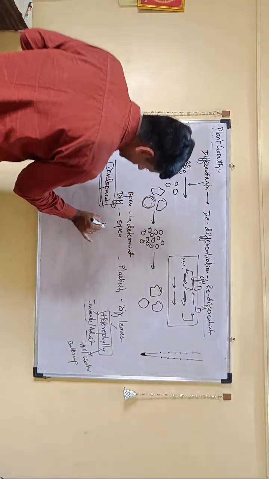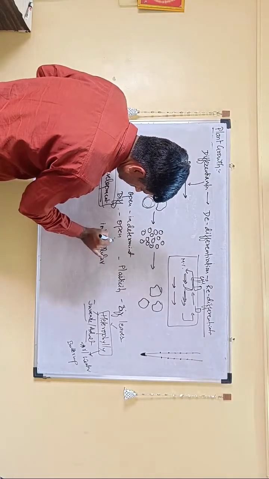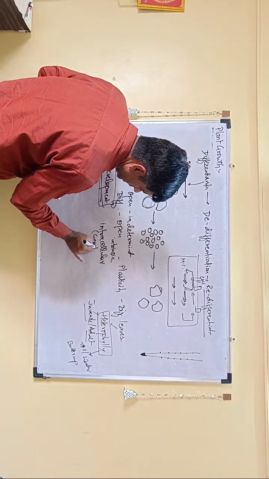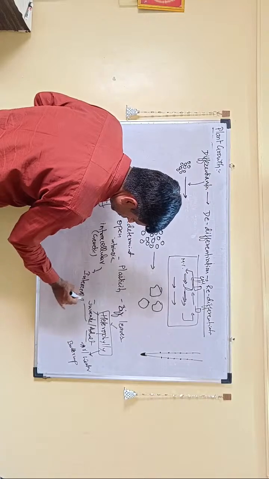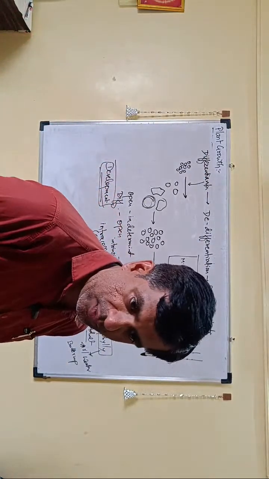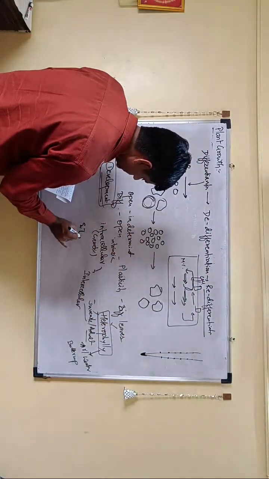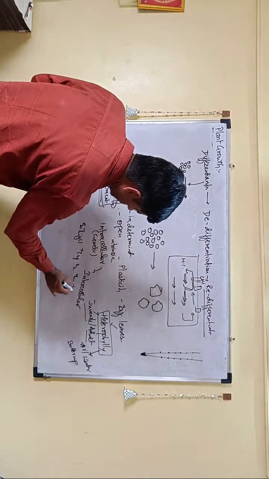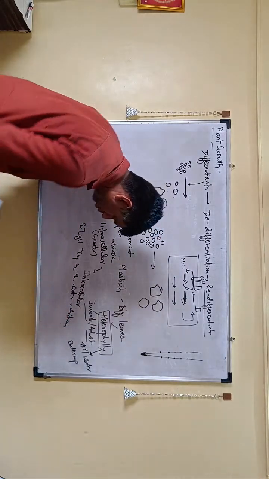Intrinsic factors are intracellular, inside the cell, that is genetic. Some are intercellular, that is your plant growth regulators, the auxins, cytokinins, which we are going to study. And you have some external factors, that is your light, temperature, oxygen, water, and nutrition. Oh my God. So all this is affecting the growth.